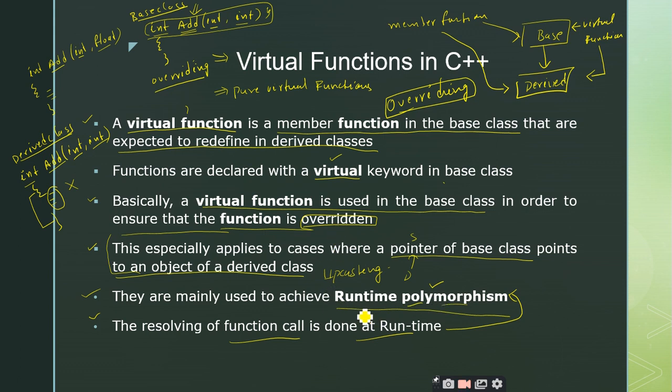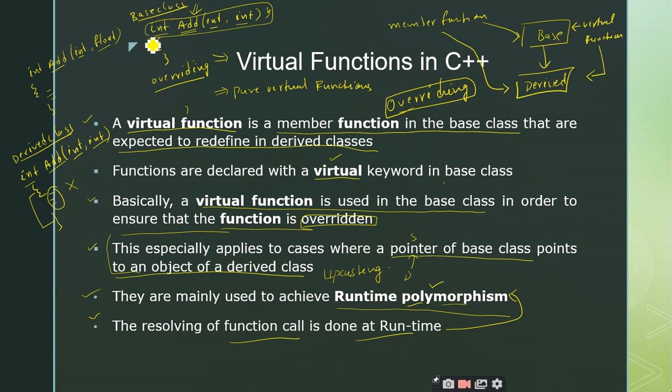So in overriding, in runtime polymorphism, we are making use of the virtual functions concept. Now where is this polymorphism? Same function existing in different forms. Am I right or not?